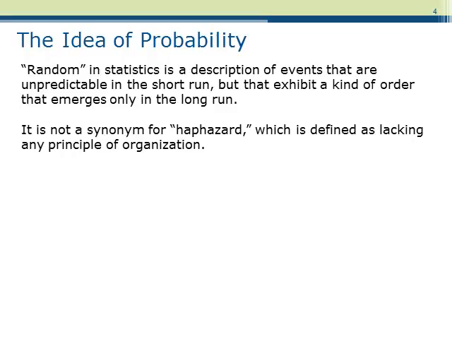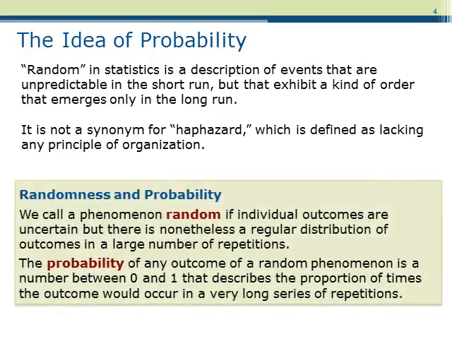Let's discuss some terminology. First is the term random. For our purposes, we will think of random events as those that are unpredictable in the short run, but exhibit some type of order in the long run. Random is not to be confused with haphazard, which means lacking any principle of organization or structure.